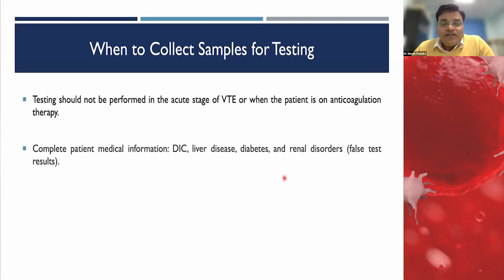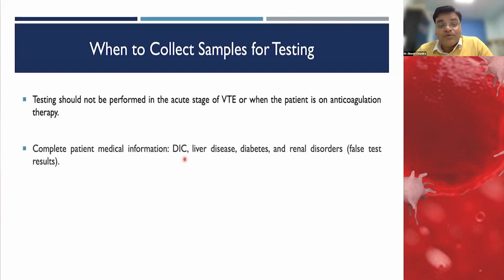And when the patient is on oral anticoagulant therapy or any type of anticoagulant therapy, it can interfere with the tests we are using to detect these deficiencies.